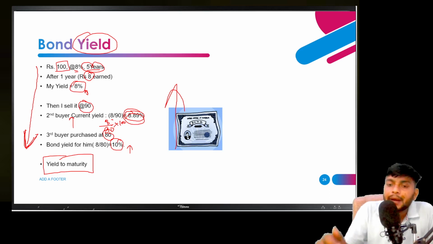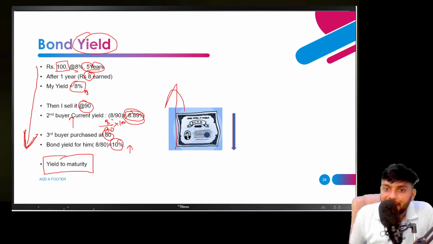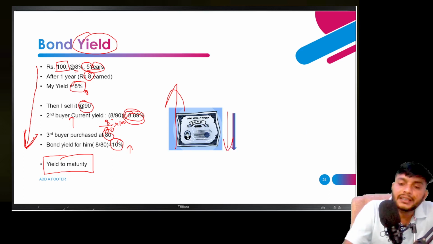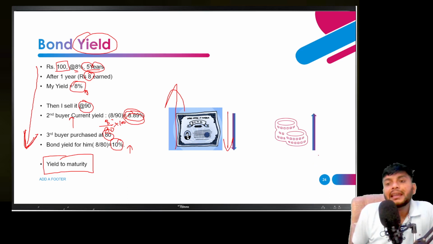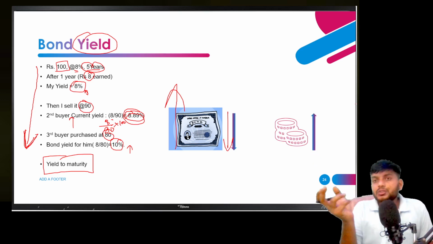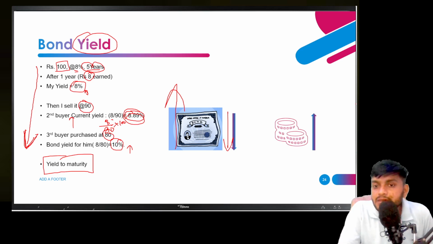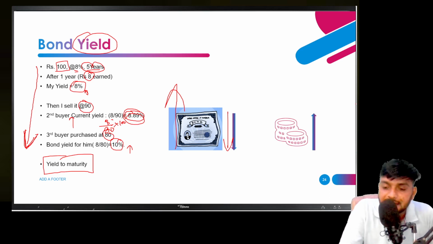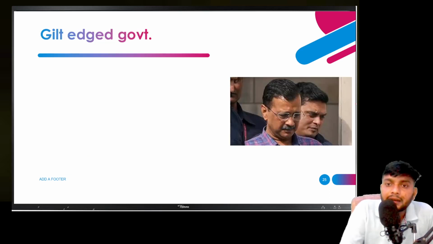So whenever the price of a bond is decreasing, the yield on the bond will increase. This question may be asked in the MCQs in exams. What happens to the yield if the bond prices decrease, or if the bond prices increase? That may be asked in the question.